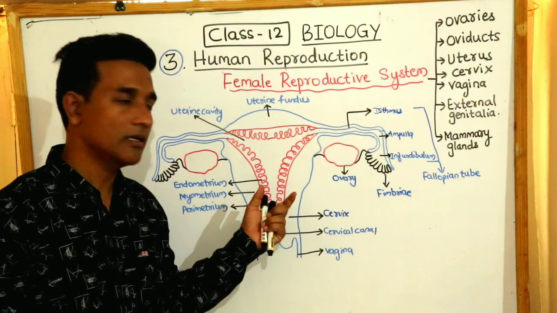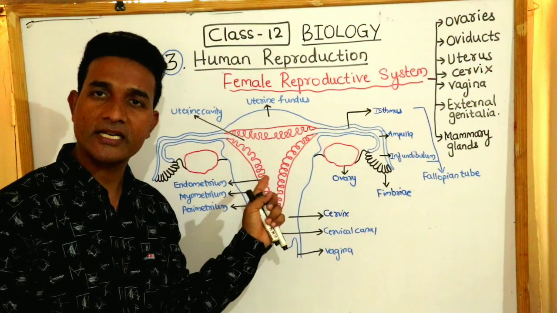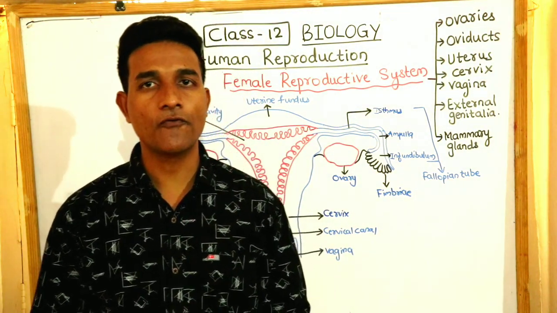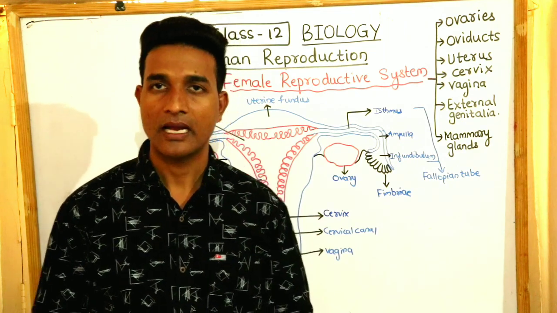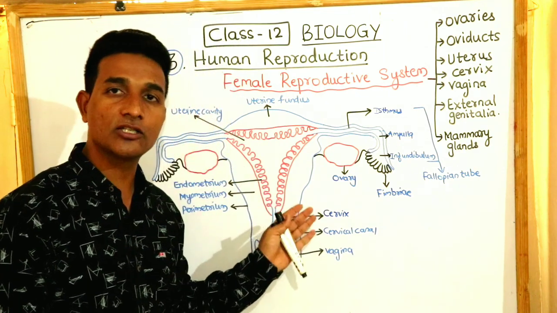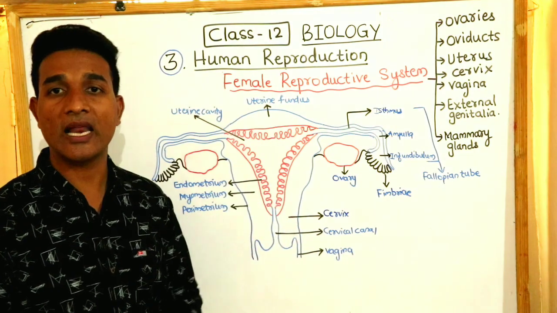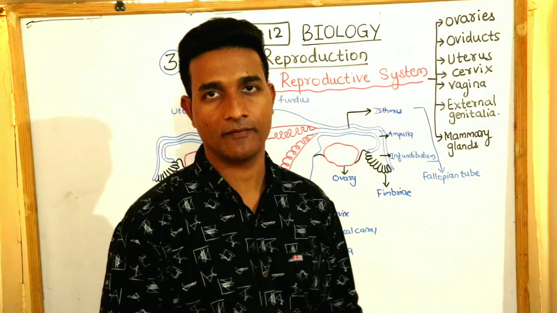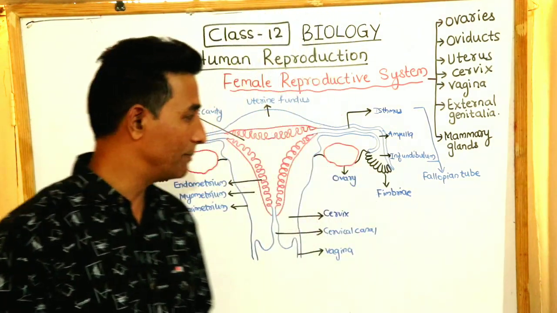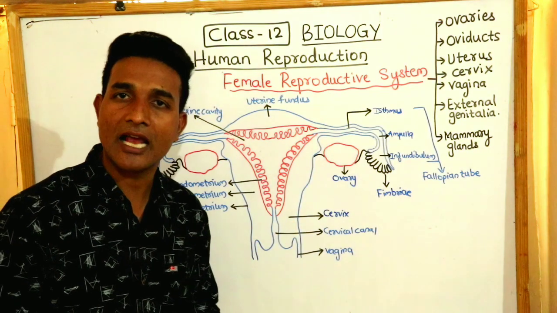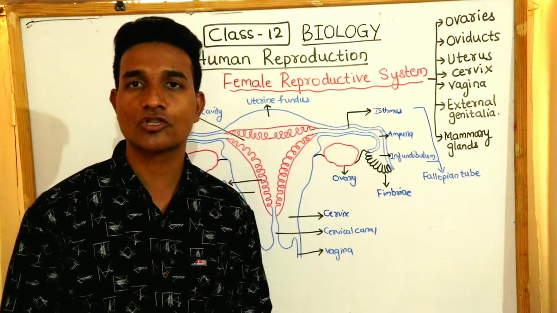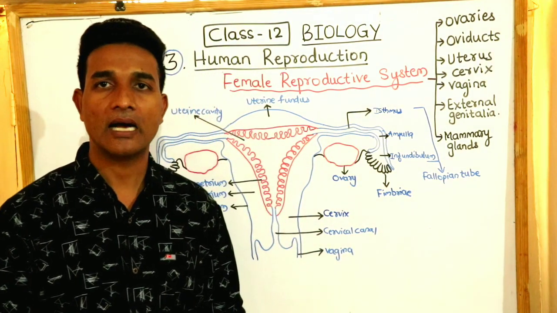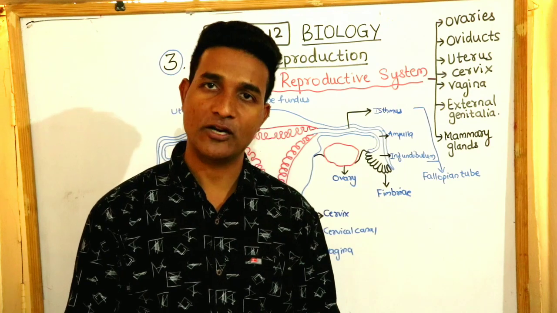These ovaries are two in number, located one on either side of the abdomen, which measures about 2 to 4 centimeter in length, and they are connected to the pelvic wall as well as uterus by ligaments. Each ovary is covered by a thin epithelium which is enclosing an ovarian stroma, and the stroma is divided into two parts. One is the peripheral cortex, the other one is the inner medulla.